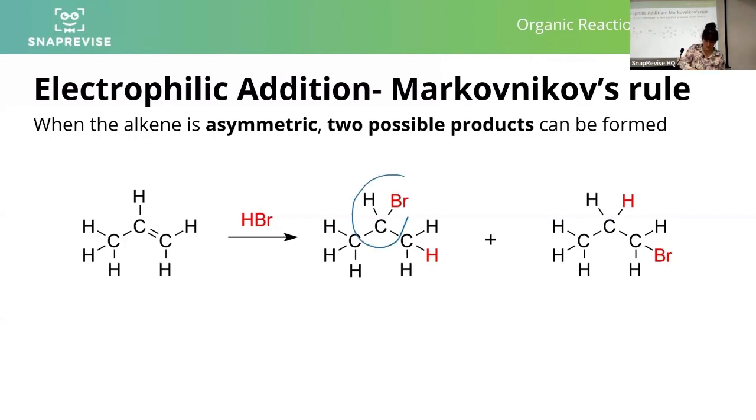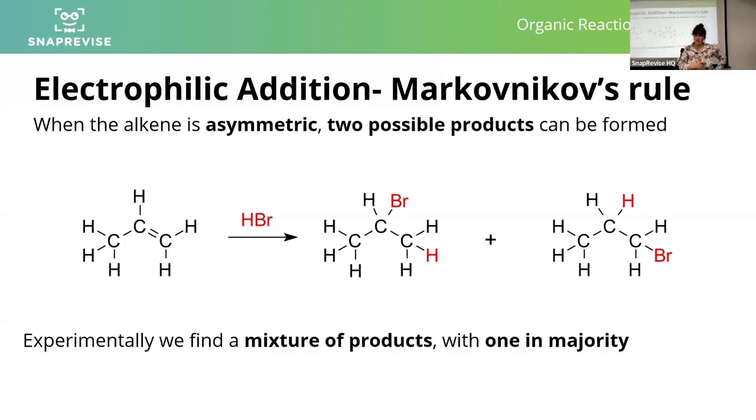You can see the products are different because here the bromine has been added to the central carbon, but on the right-hand molecule it's been added to the right-hand carbon. So those 2 molecules are different. When you do this in a laboratory, you'll find you have a mixture of products, but one will be in majority. One will form most of the product, and then there will be some that is in the minority.